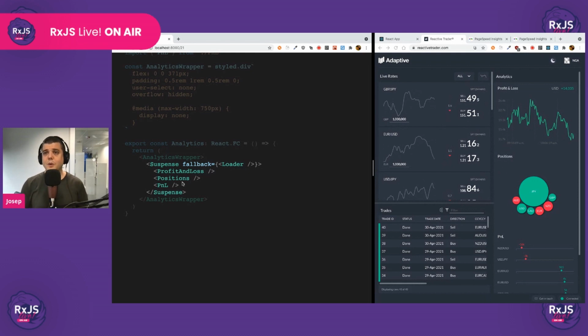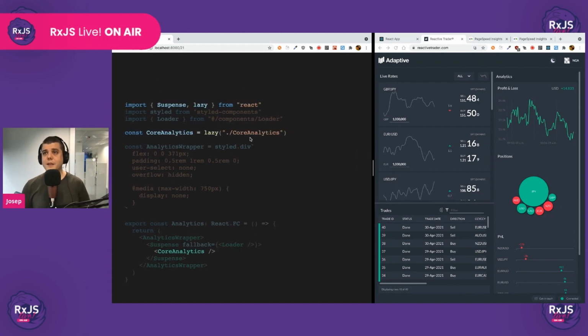So we could go one step farther, and we could say, hey, I want to code split these components. So how do we do that? Super easy. We create a core analytics component, and we lazy import it with React Lazy, and we put it here. Now, the same suspense boundary that we were using before for data fetching, we can use it now for code splitting, which is super interesting. And just like that, we're halfway there.